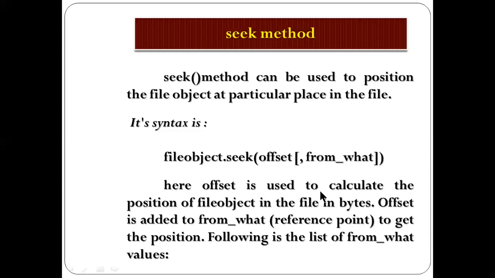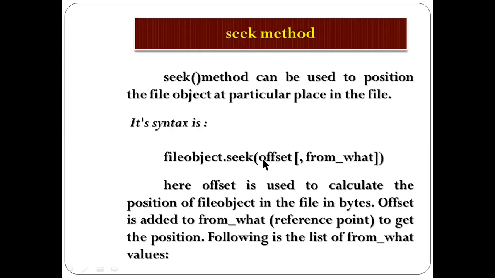Here offset is used to calculate the position of the object. It will calculate the position of the string in the file in bytes. How many bytes are in there? It will calculate the object bytes. Offset is added to the from-what value, and the reference point means where the pointer refers to get the position.